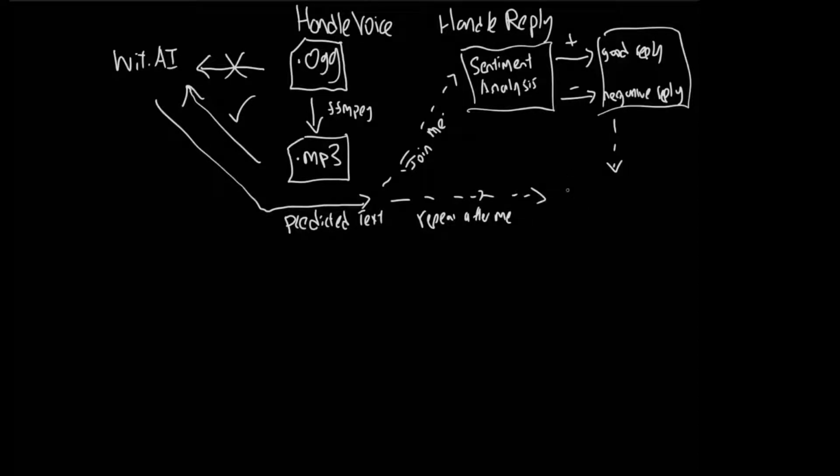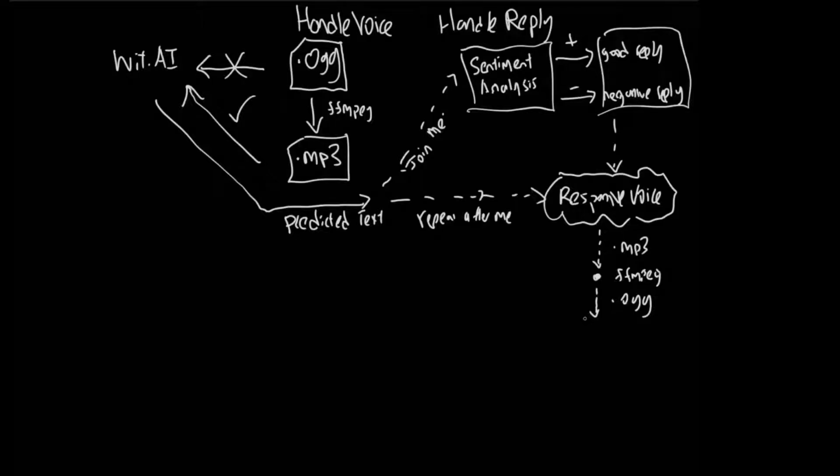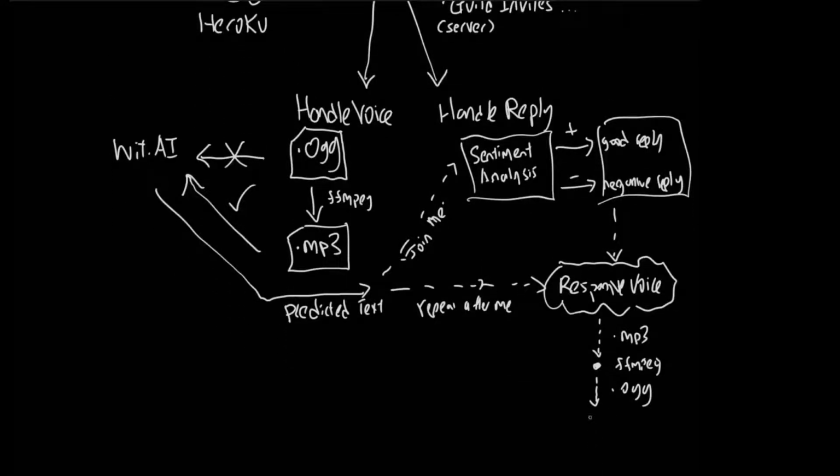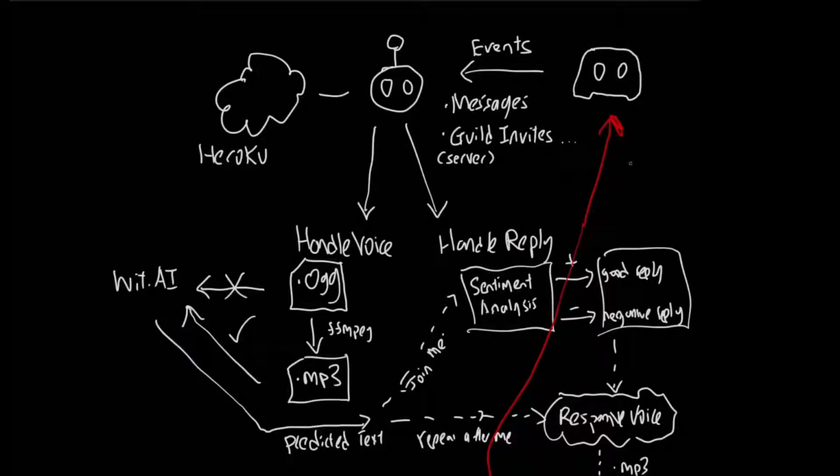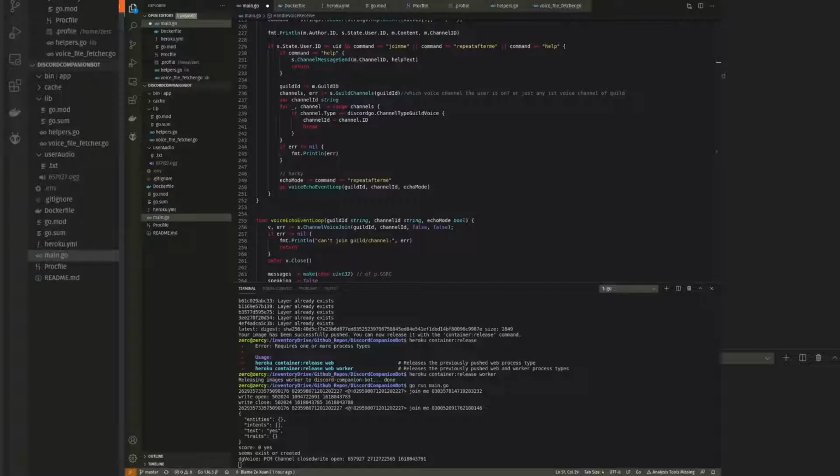For the second mode, the repeat after me mode, I just use whatever Wit.ai has predicted to echo back to the user. With the text I need, I just need to retrieve the voice files by feeding the text response to ResponsiveVoice, which then gives me the MP3 files that I need for the response. Lastly, I just need to convert the MP3 files to Opus OGG file formats again, then stream that back to the user. That's it really.